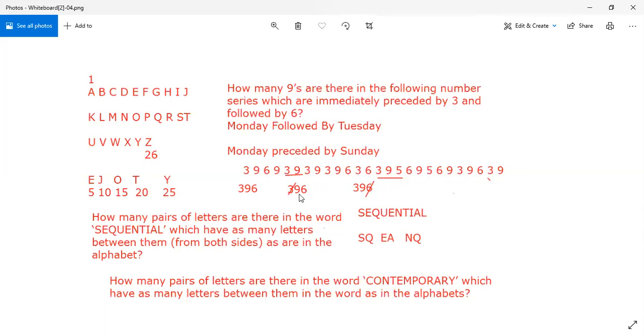I don't think I have any such 96 which doesn't have 3 before it. So the answer would be 0.